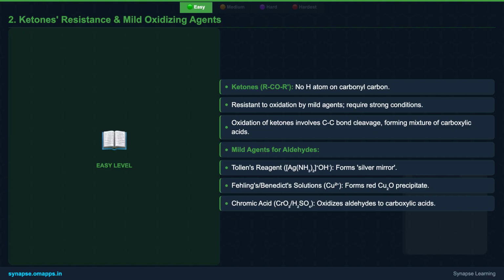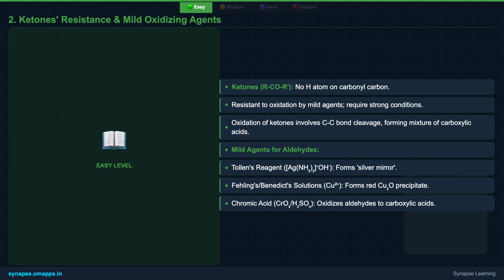To oxidize a ketone, you need strong conditions, powerful agents like hot, concentrated potassium permanganate or dichromate, often coupled with high temperatures. When ketones do oxidize, it's a more drastic event, involving the cleavage of carbon-carbon bonds adjacent to the carbonyl group. This typically results in a mixture of carboxylic acids, each with fewer carbon atoms than the original ketone.